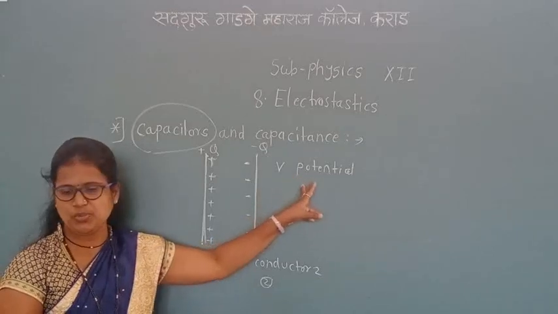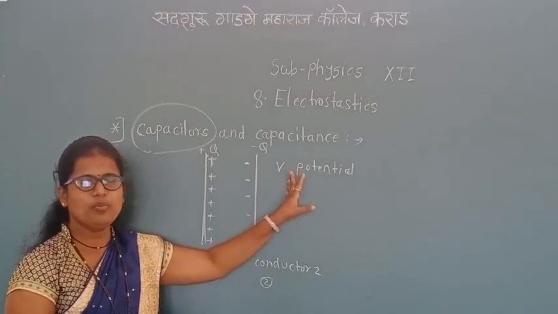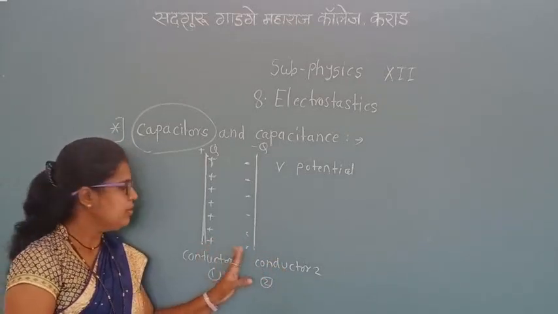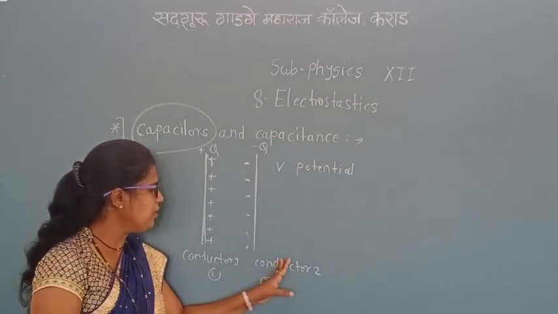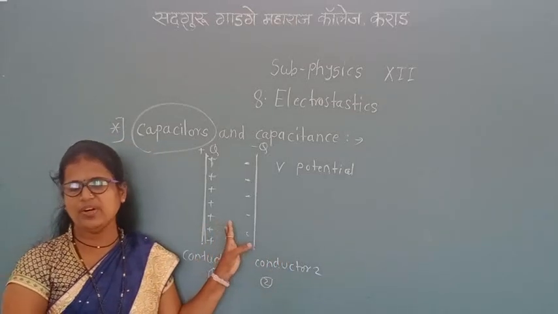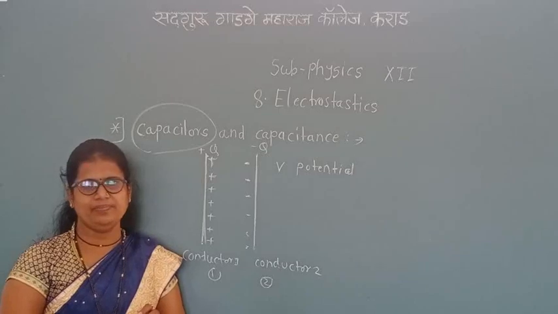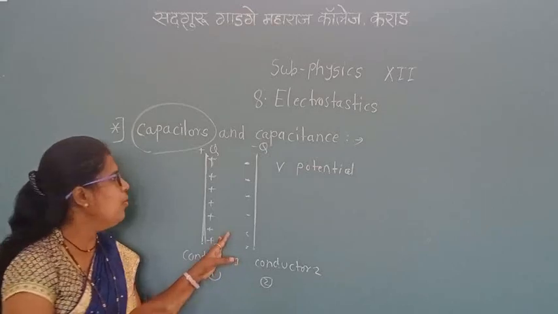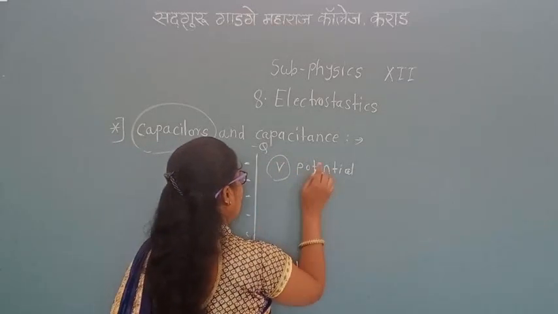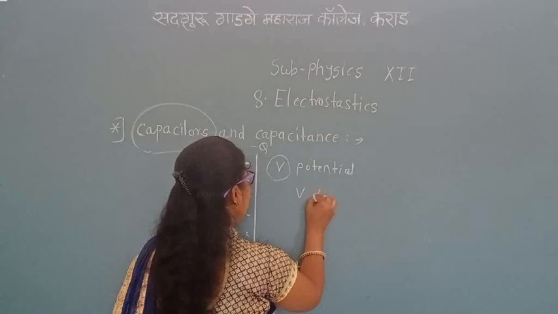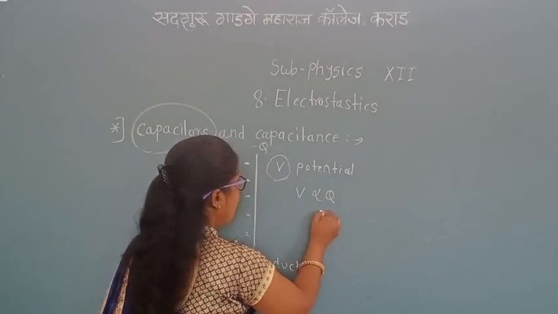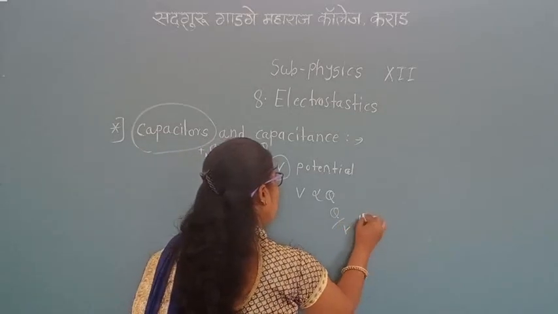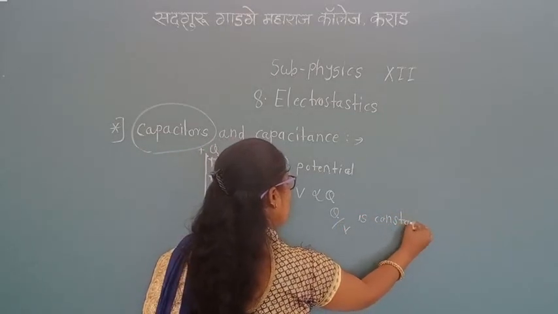The potential difference V is the work done in bringing a unit positive charge from conductor 2 to conductor 1 against the electric field. This potential is directly proportional to Q. Therefore Q upon V is constant.